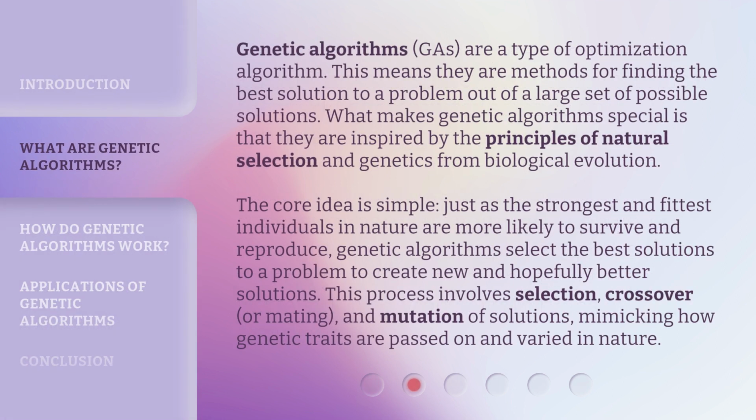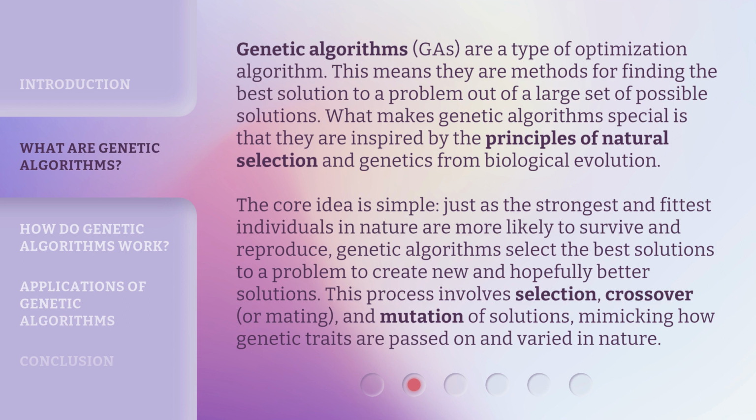Genetic algorithms, GAs, are a type of optimization algorithm. This means they are methods for finding the best solution to a problem out of a large set of possible solutions. What makes genetic algorithms special is that they are inspired by the principles of natural selection and genetics from biological evolution. The core idea is simple.